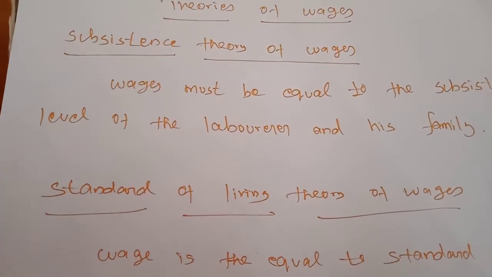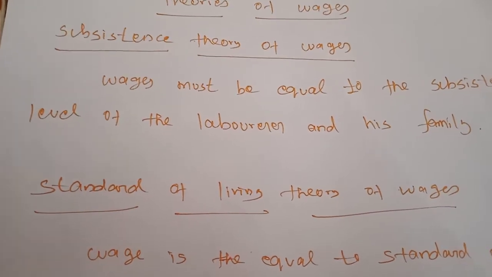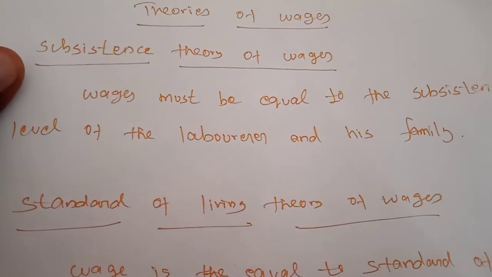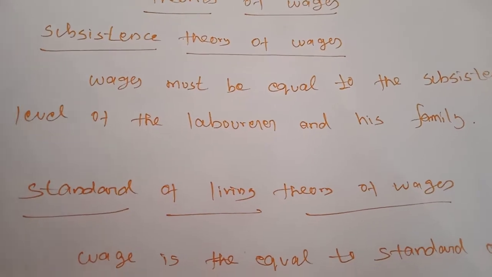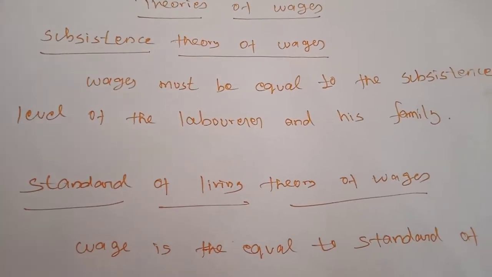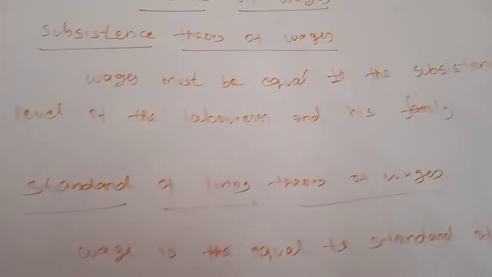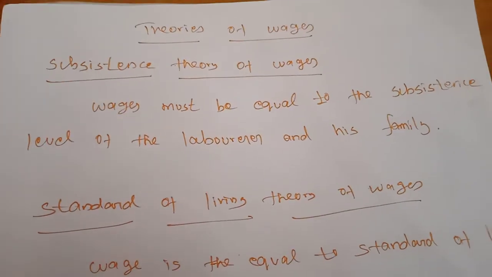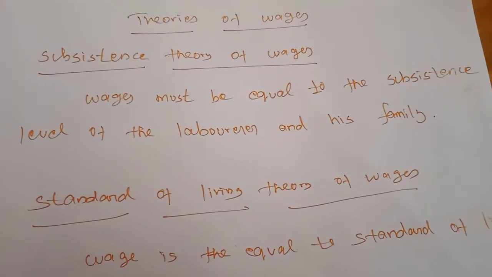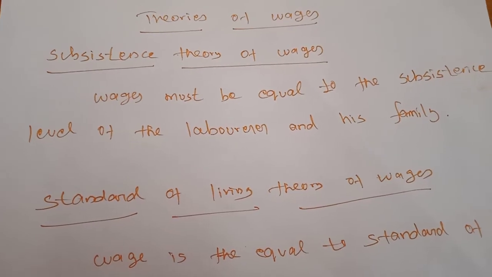So this theory is closely associated with the Malthusian theory of population. I think you may not know about the Malthusian theory of population. According to the Malthusian theory, what did Malthus tell us? Whenever the population increases, on the basis of increasing population, we have to produce more.